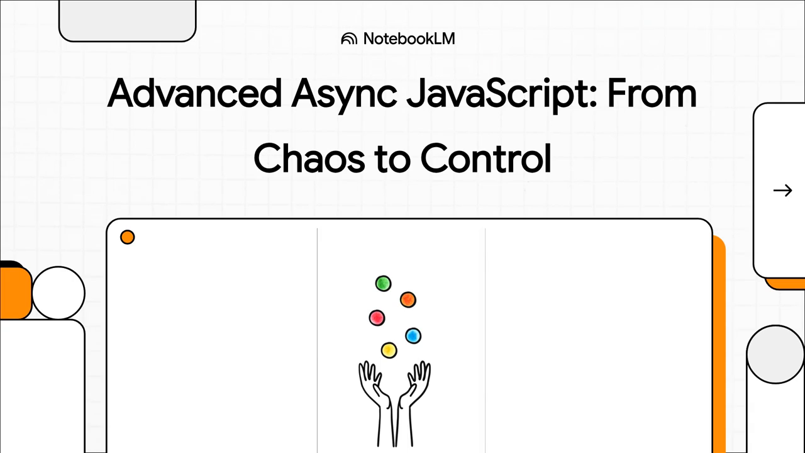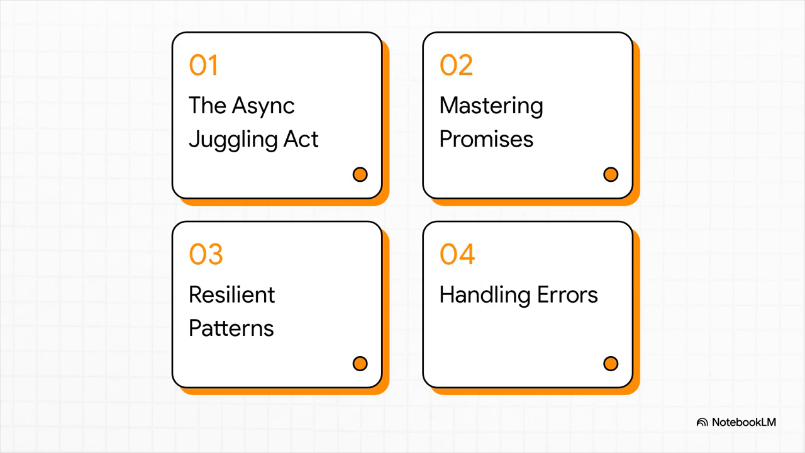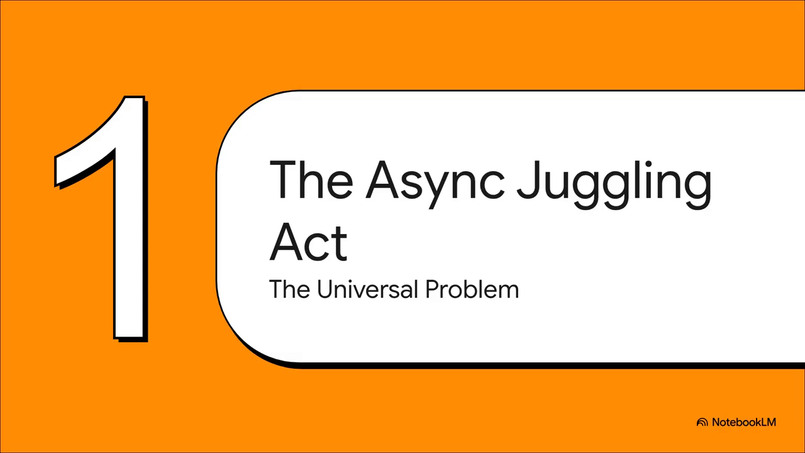Today, we're tackling something every developer knows, the sometimes chaotic world of asynchronous JavaScript. We're going to give you the tools to go from total chaos to complete control. So here's the game plan. First, we'll talk about that async juggling act we all do. Then we'll get into the good stuff, mastering multiple promises. After that, it's all about building code that just doesn't break. And finally, how to handle those errors like an absolute pro when they do happen. Okay, let's just dive right in.